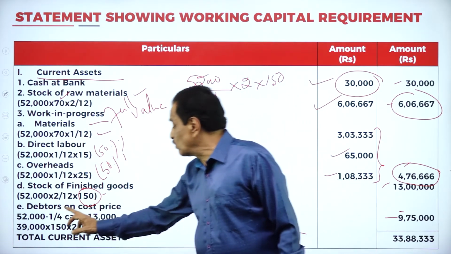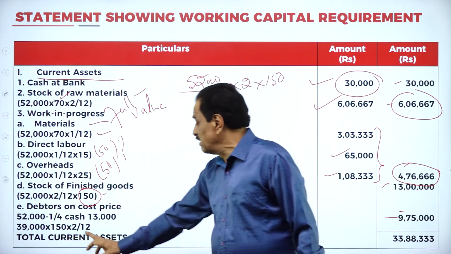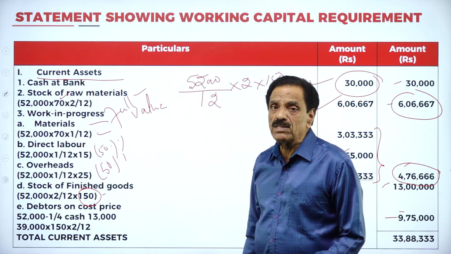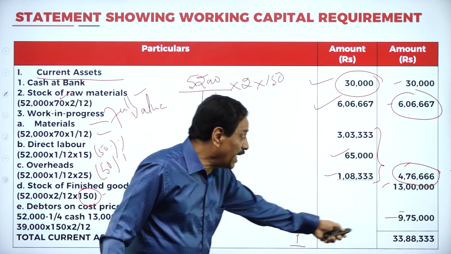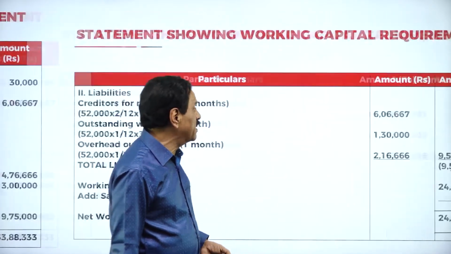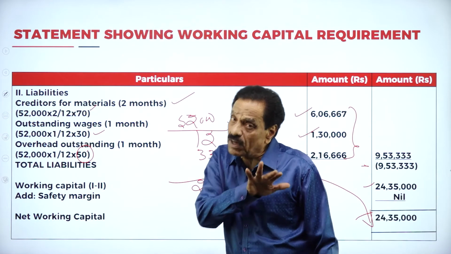That's why 52,000 into 1 by 4, that is 39,000, is a credit sale. What's the cost? 150. How many months? 2 months you have taken. Totally the current asset becomes 35,88,333.